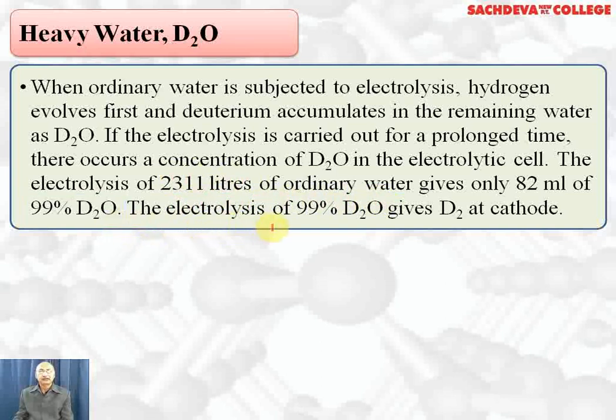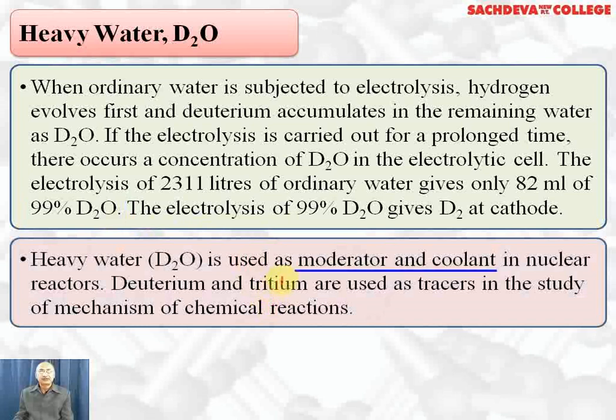The electrolysis of 2311 liters of ordinary water gives only 82 ml of 99% D2O or heavy water. So electrolysis of 99% D2O gives deuterium at cathode. Heavy water is used as a moderator and coolant in the nuclear reactor. Deuterium and tritium are used as tracer in the study of mechanism of the reactions.